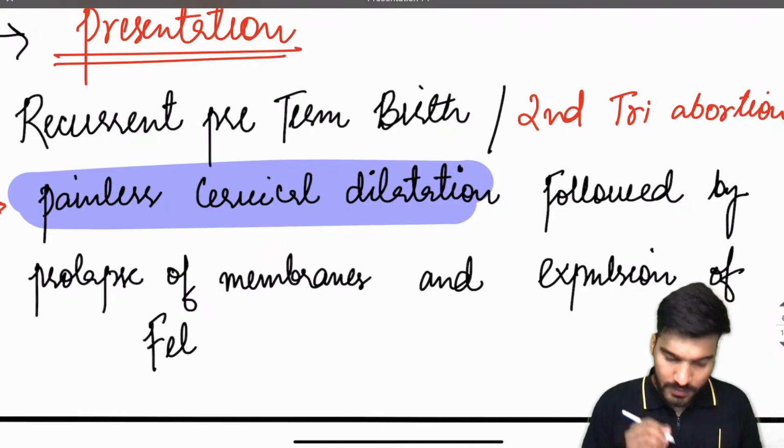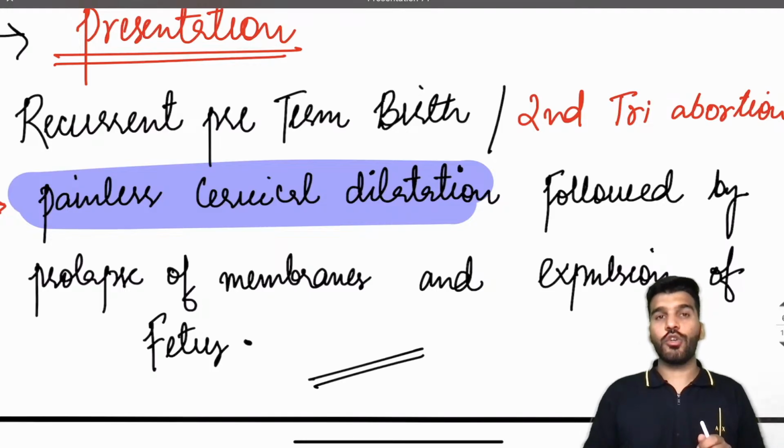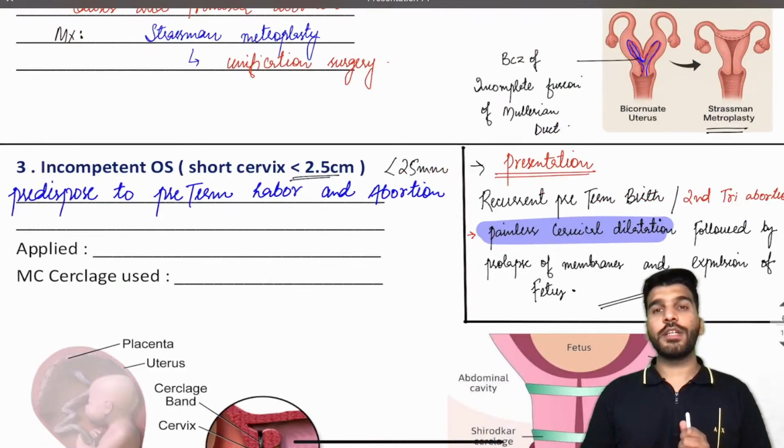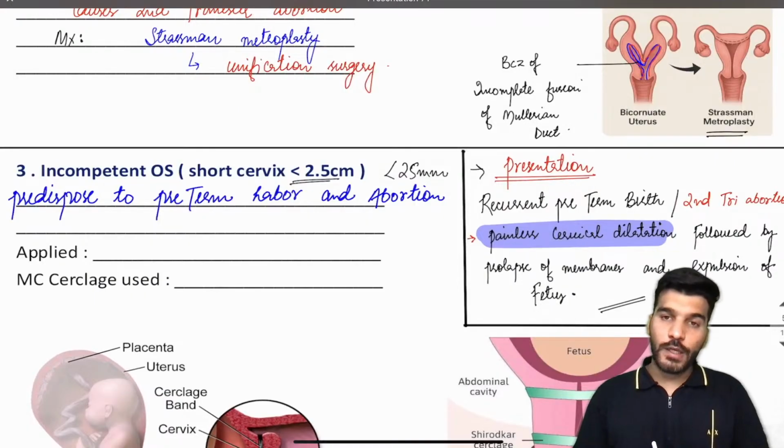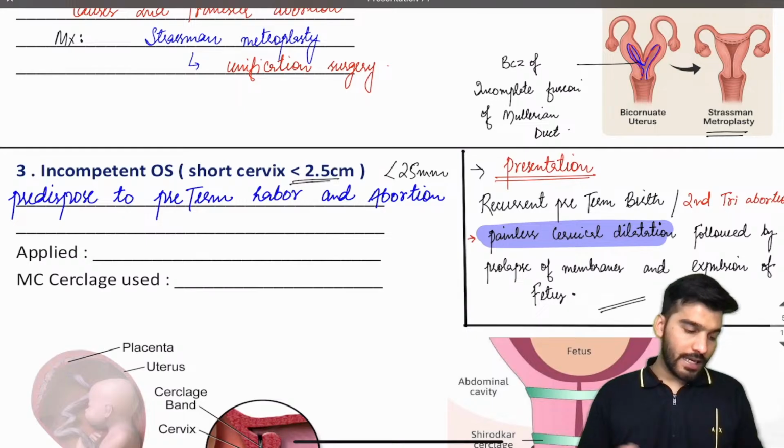Remember, this is the presentation of a patient having incompetent os or short cervix. It's also called cervical insufficiency.